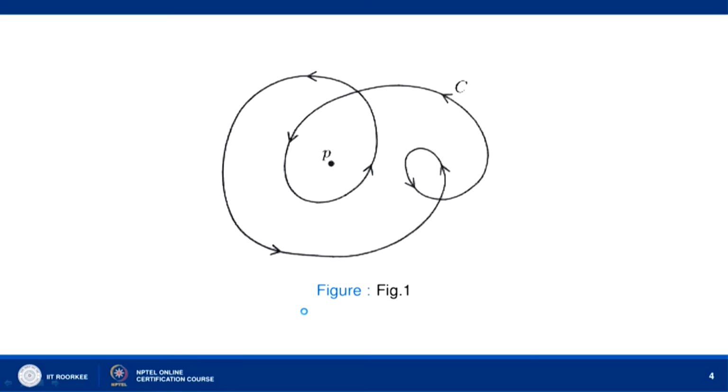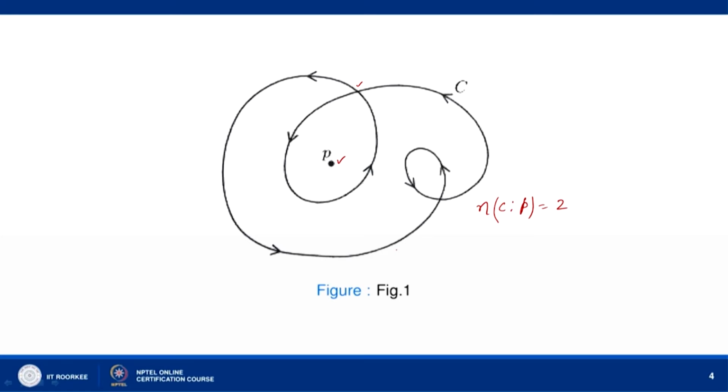Now, you can see here this is our point P, and we are moving like this. Suppose we start from here. We are moving anticlockwise about the point P twice. So, if this is your curve, here we are taking it as curve C, n(C, P) is equal to 2.